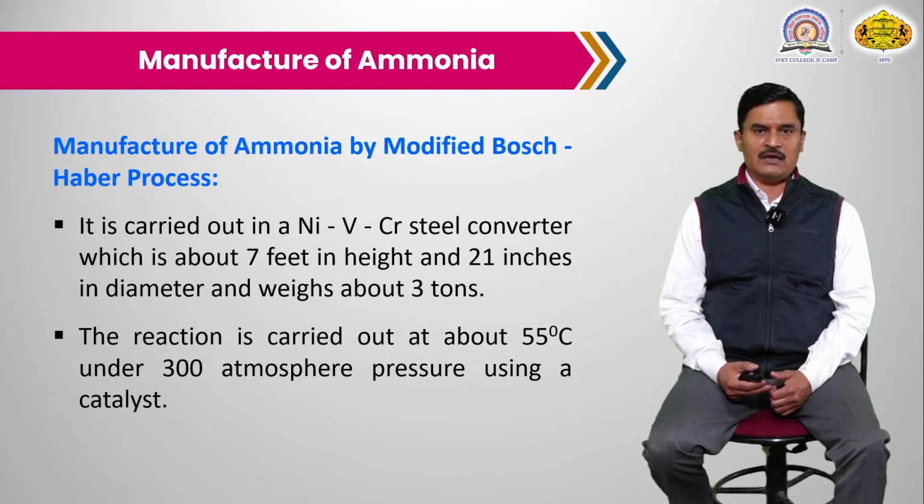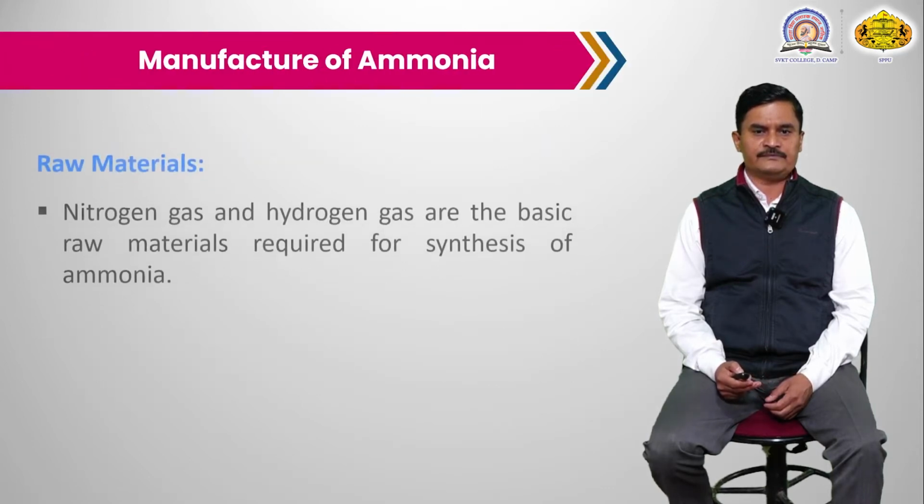This converter is highly stable, having near about 7 feet in height and 21 inches in diameter. Weight is near about 3 ton. The reaction is carried out at near about 550 degrees Celsius temperature and 300 atmospheric pressure. That's why this reactor must be strong. The reactor must be manufactured by using a strong metal, for example, nickel, vanadium and chromium. This steel is very strong.